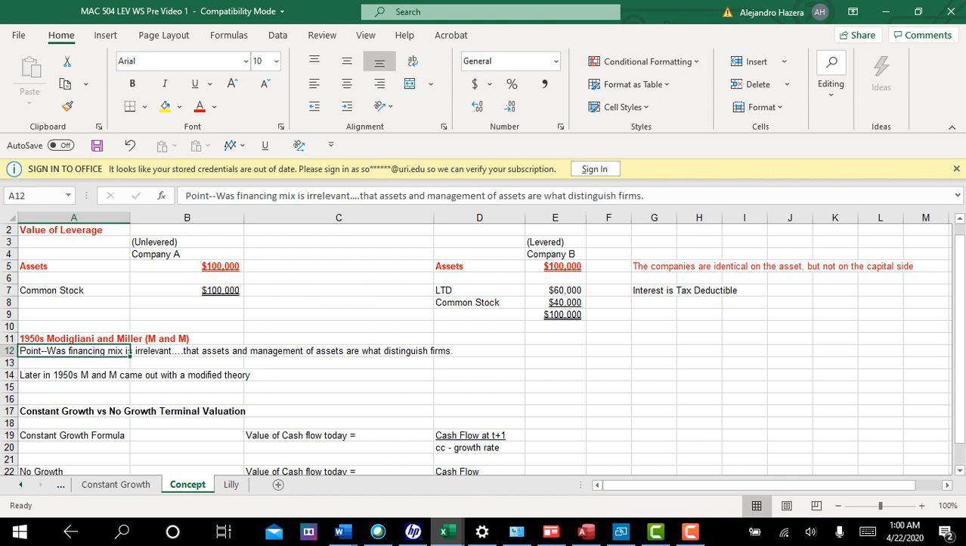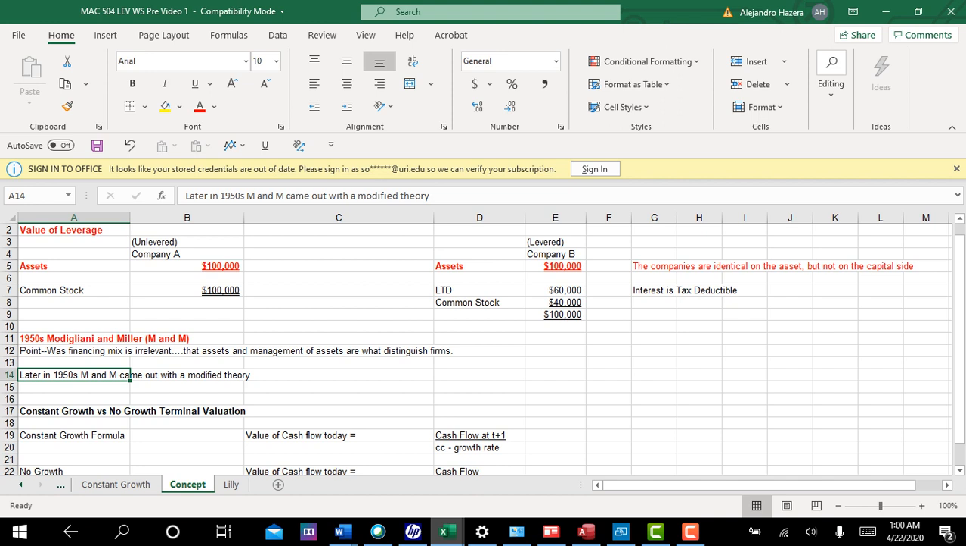Okay, and that's what these two gentlemen said. The financing mix is irrelevant. It's the assets that matter. But they did modify their theory. They came to the conclusion in a subsequent paper. I don't know exactly where it is, but they came up with what is called the modified M and M theory.